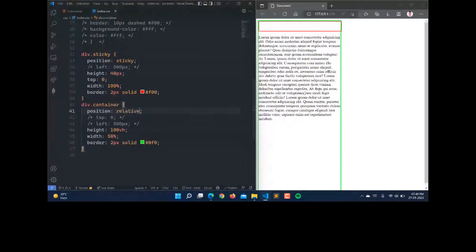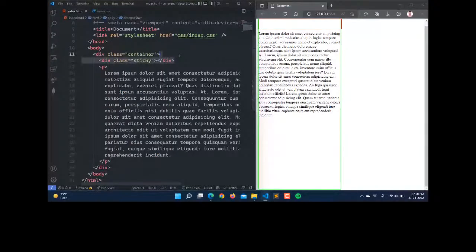So this is the benefit of position sticky here. Mostly we use this in the navigation bar also. For sticky, we must use top equals 0, so it will be sticky according to top as 0.